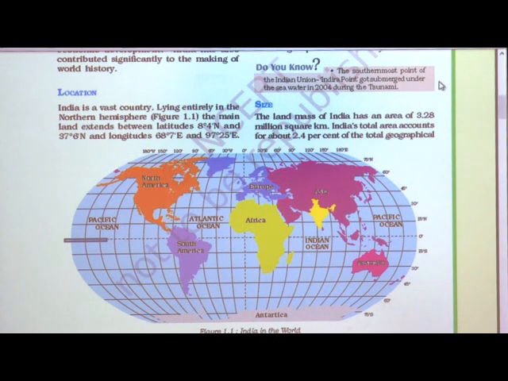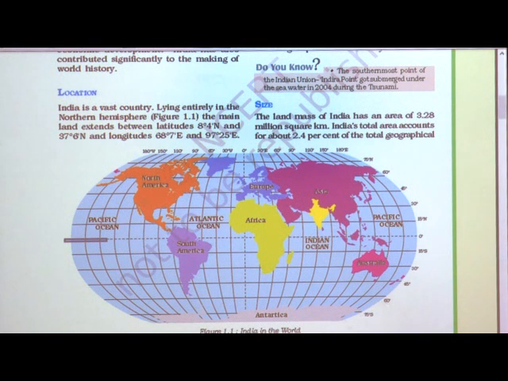So on the basis of latitude and longitude, see our India is located here, a little above the equator, this yellow color. So location, see in detail. India is a vast country lying entirely in the northern hemisphere. See, the equator is here and India is located fully in the northern hemisphere.